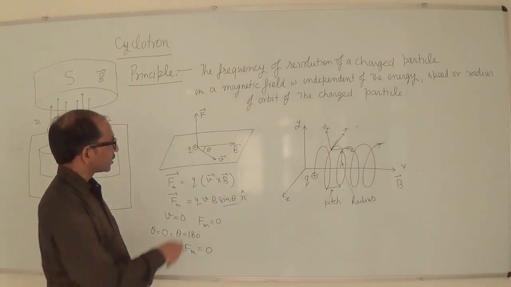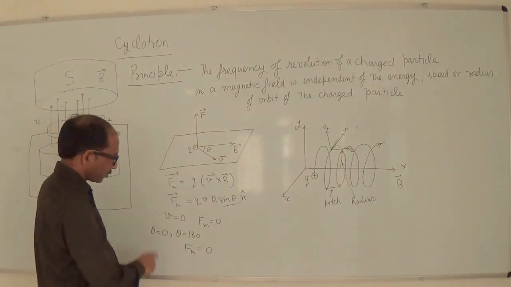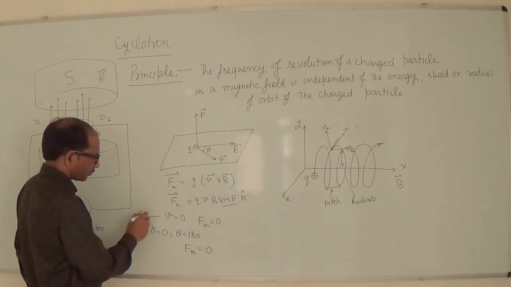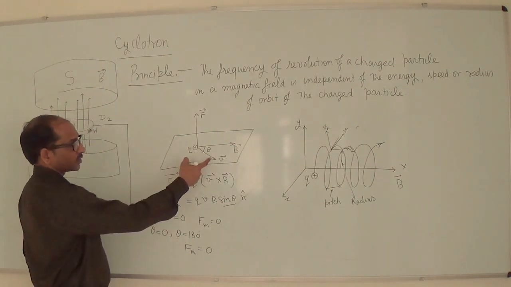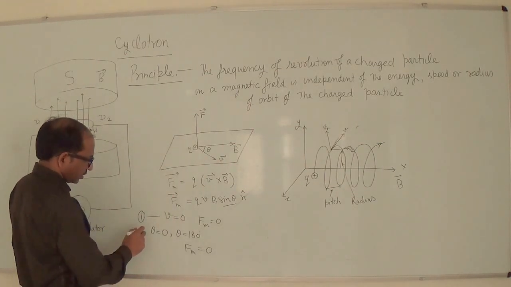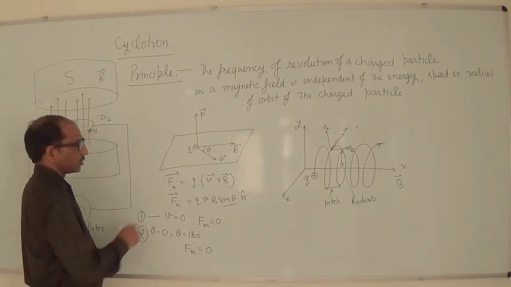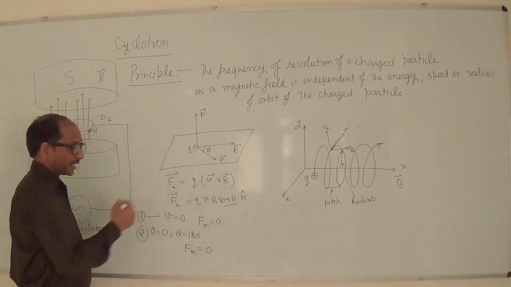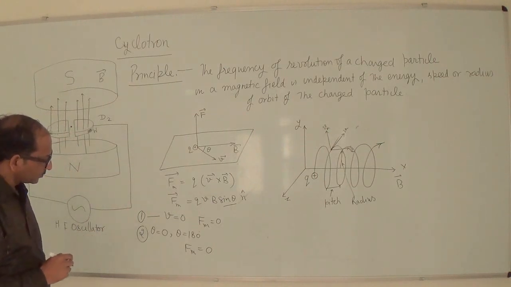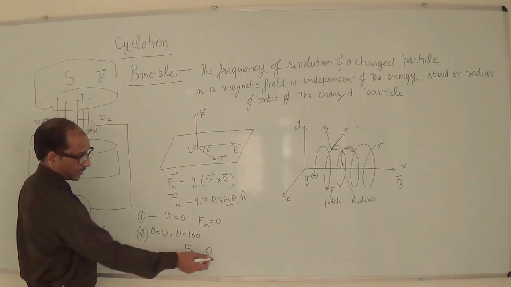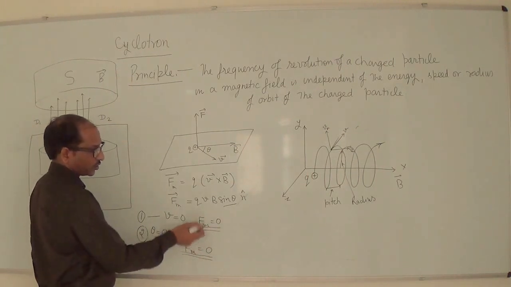There is no contribution of the magnetic force in these situations. Situation number 1, when the velocity of the charged particle is equal to 0, and situation number 2, if the particle is moving parallel or anti-parallel to the magnetic field, in that case also the magnetic force is equal to 0.